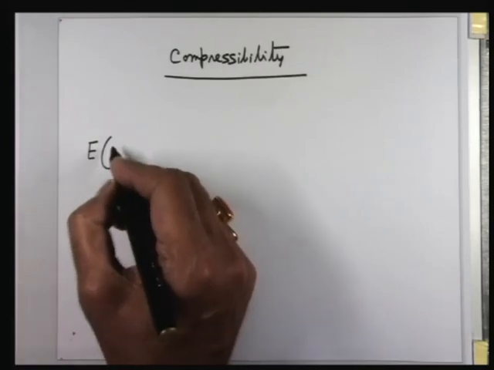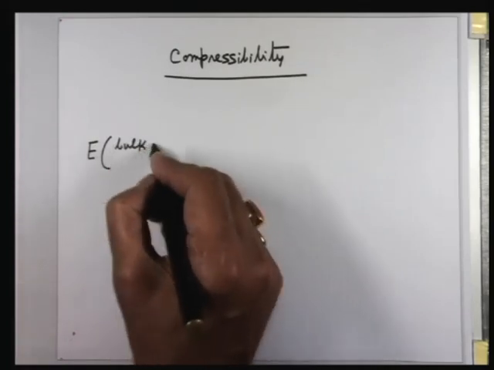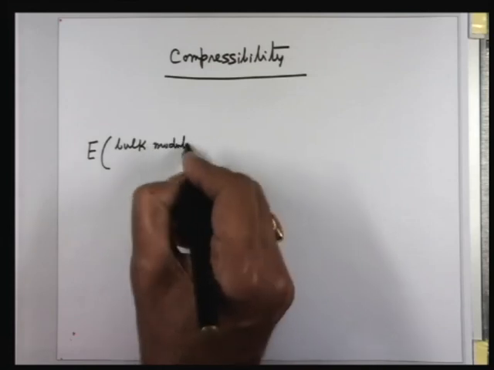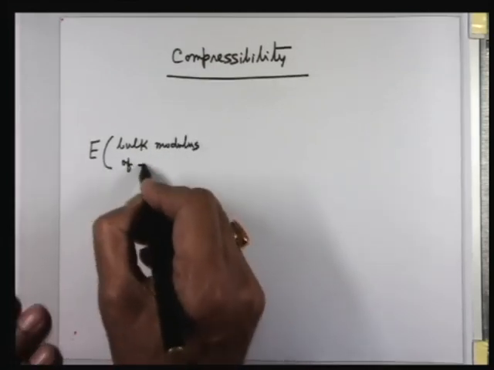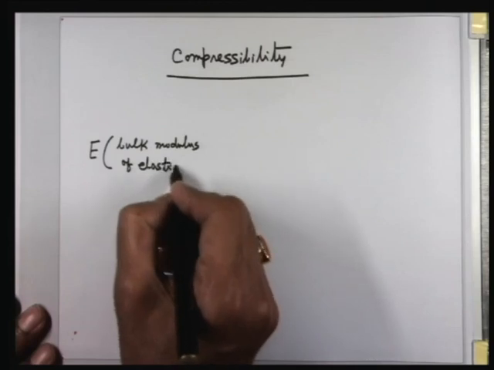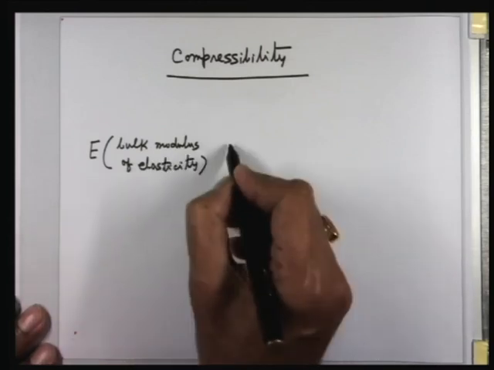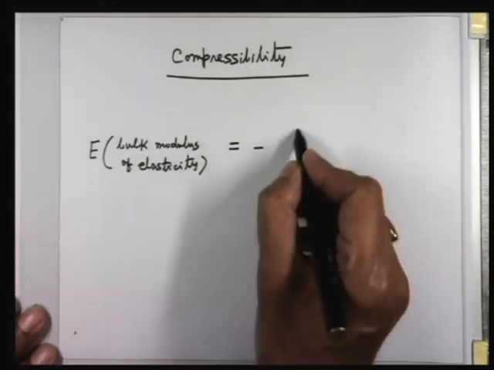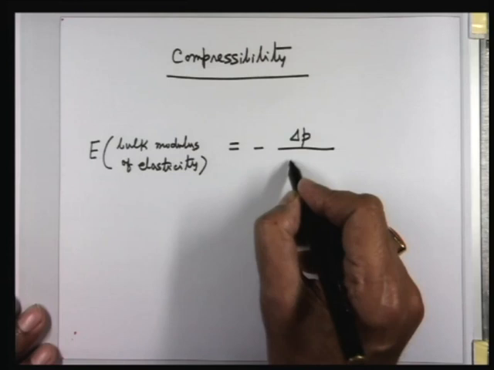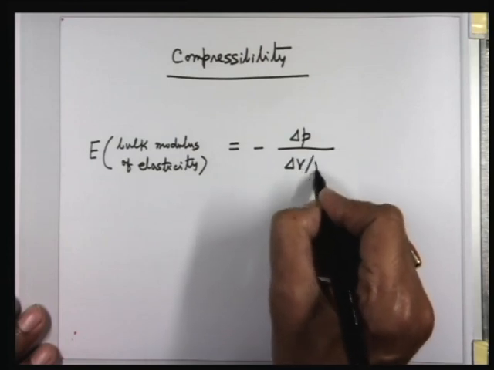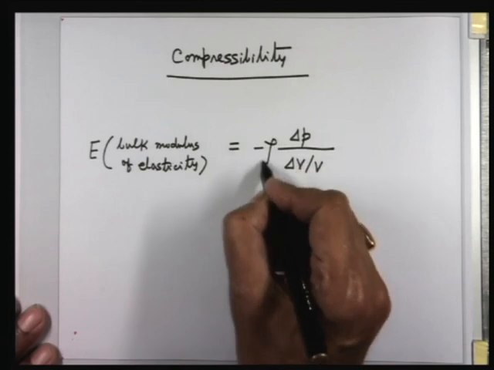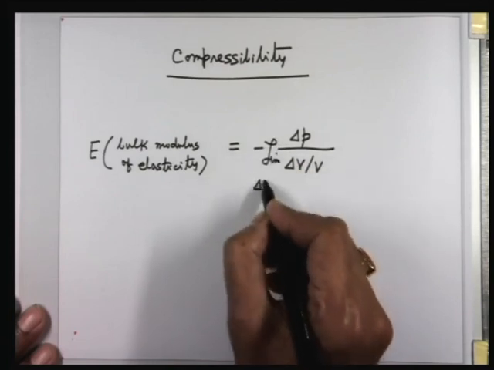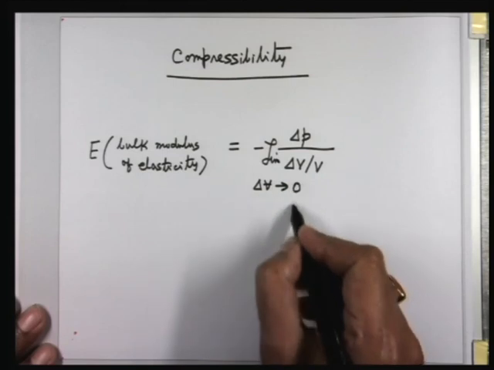Now, in this regard, a property is defined known as the bulk modulus of elasticity. Bulk modulus of elasticity is defined like this: E equals minus delta P divided by delta V by V, in the limit where delta V tends to 0, or delta V dash.